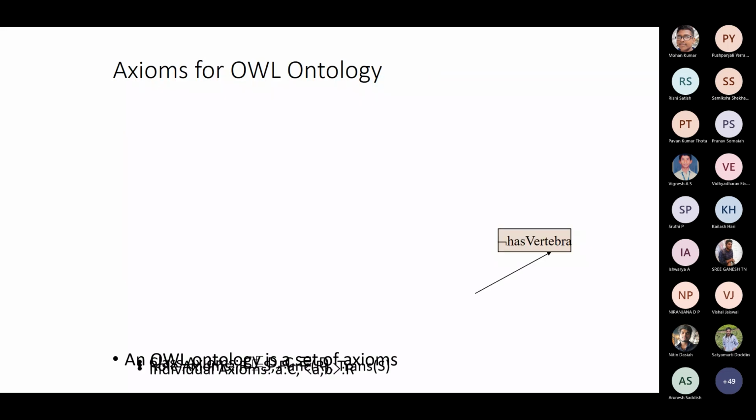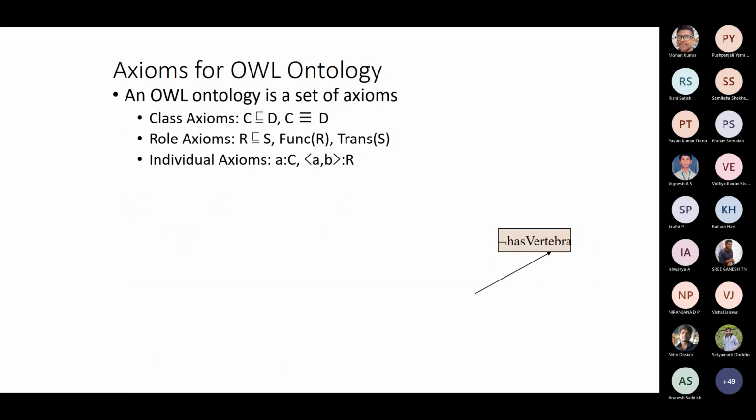So what happens is this OWL, which is called the Ontology Web Language, or web language for ontology. It's in Java actually. You can create an ontology with this particular framework. It has a set of axioms: class axioms, role axioms, and individual axioms.